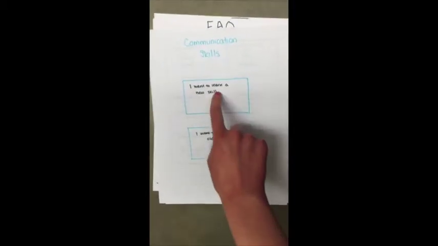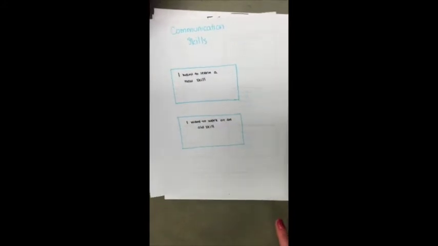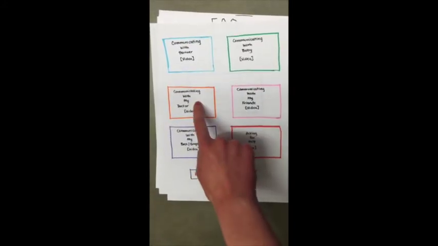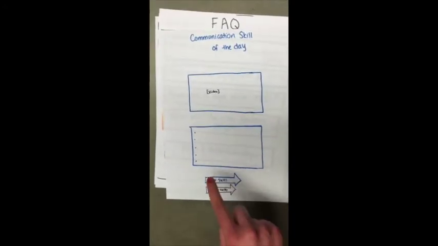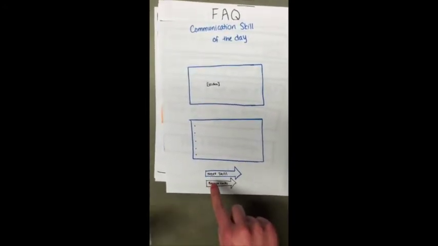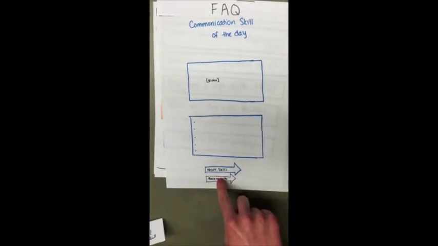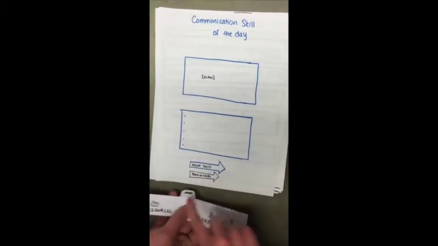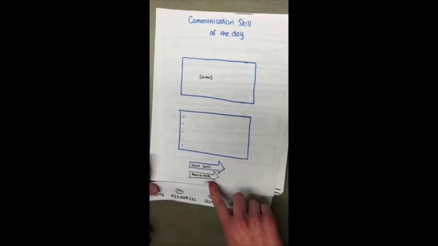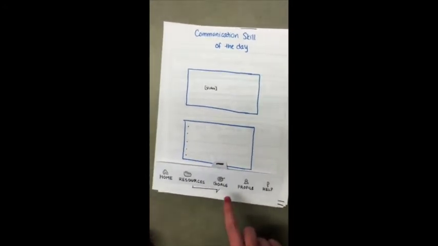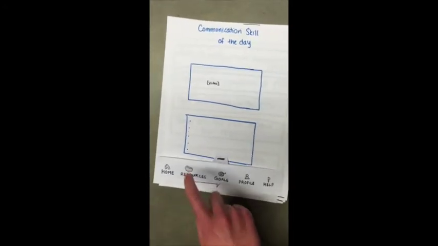Communication, where we ask them if they want to learn a new skill or practice an old skill. Here, the user chooses to practice a skill and goes through to the communication skill of the day. They can go back to skills, or on each one of our pages, we will have a slide up menu that can take you to home, resources, goals, profile, or to seeking help.